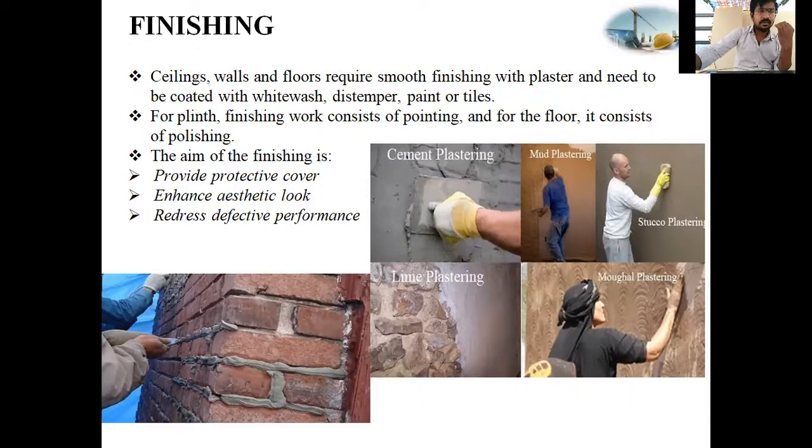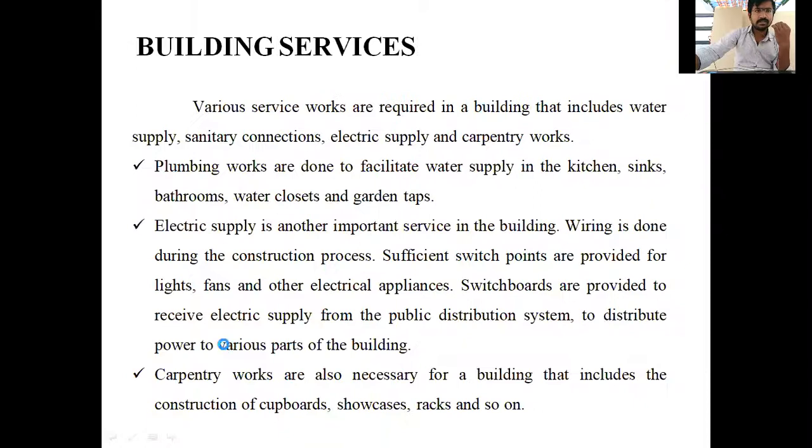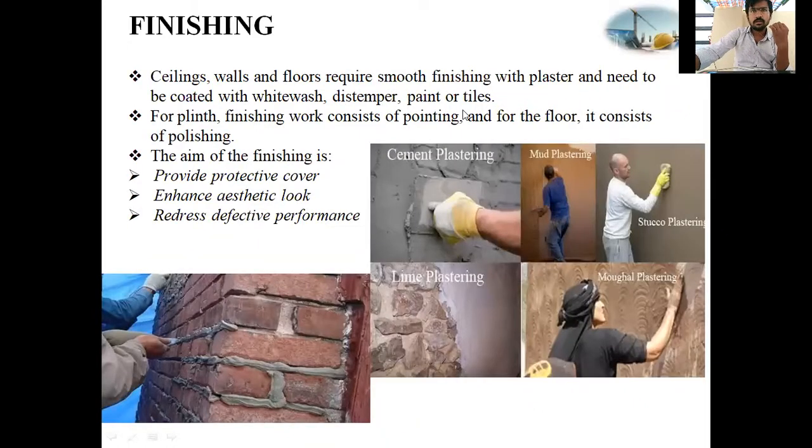If you see, this is brick masonry, the first picture. This is cement plastering, giving finishing with cement. This is mud plastering, giving finishing with mud. This is lime plastering, giving finishing with lime. This is Mughal plastering. Mughals used to plaster the wall like this.